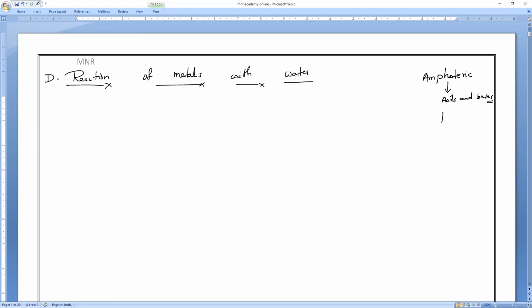We have only three: aluminum oxide Al2O3, zinc oxide, and lead oxide. So for class 10th you have only three. Amphoteric oxides are the oxides that react with acids as well as bases.